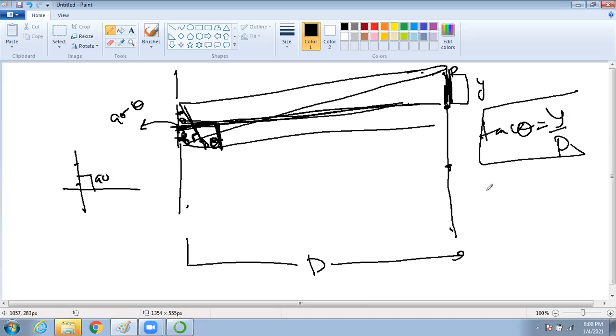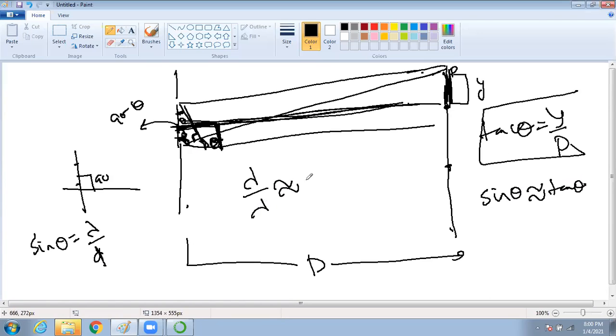So I told you, if sine theta is equal to tan theta, then what was the sine theta? Our sine theta was lambda by small d. So lambda by d will be equal to y by d.